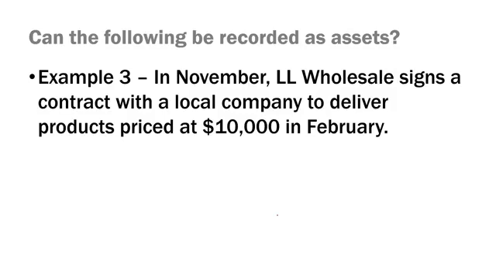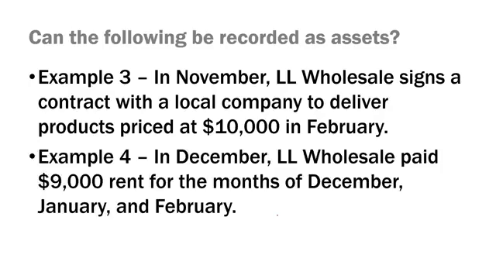Why not? Why can a contract not be recorded as an asset in the books? Here, there is nothing owned or controlled by the company as a result of a past exchange or transaction. No exchange or transaction has taken place yet. The company will not be able to record an asset until it delivers the products in February or until the customer pays cash for $10,000 if it were to pay cash in advance of receiving those products.